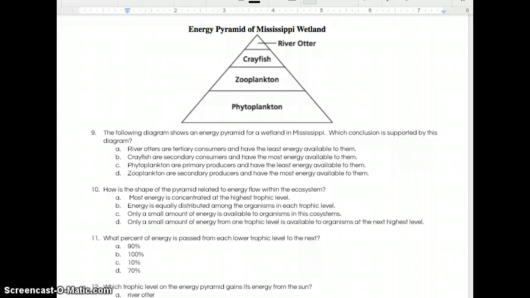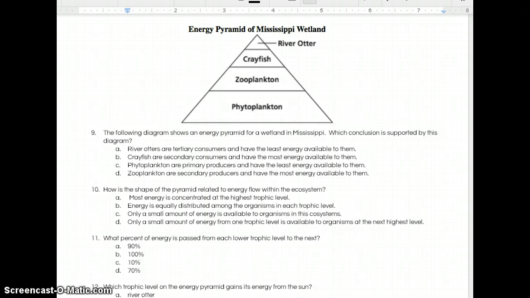B, crayfish are secondary consumers and have the most energy available to them. C, phytoplankton are primary producers and have the least energy available to them. D, zooplankton are secondary producers and have the most energy available to them.